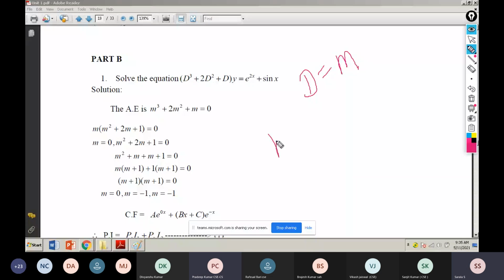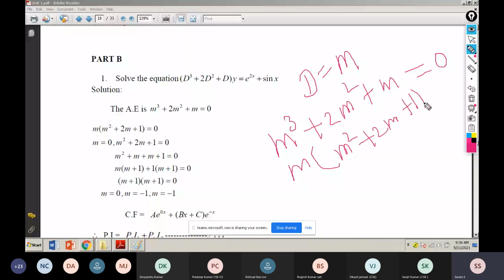M cubed plus 2M squared plus M into y is equal to M into e power 2x. Wait, here finally what I have to write? M equal to 0. I take M commonly, so it will come M squared plus 2M plus 1. Next I have to factorize that. If I factorize, M plus 1, M plus 1.